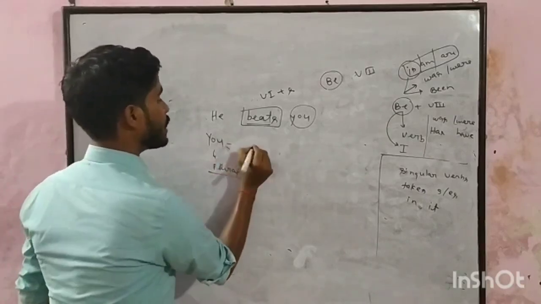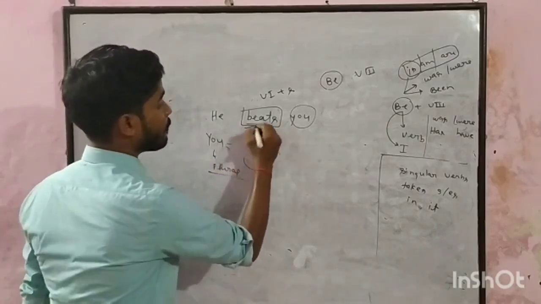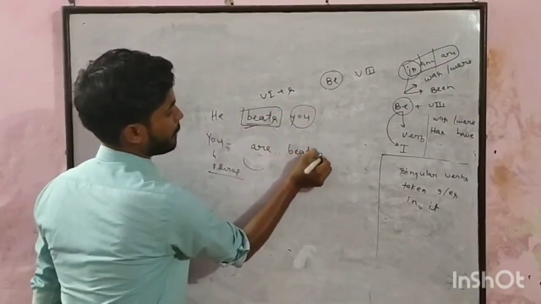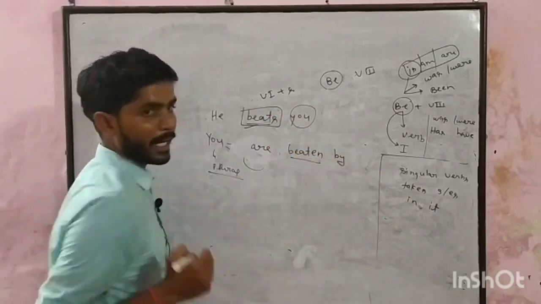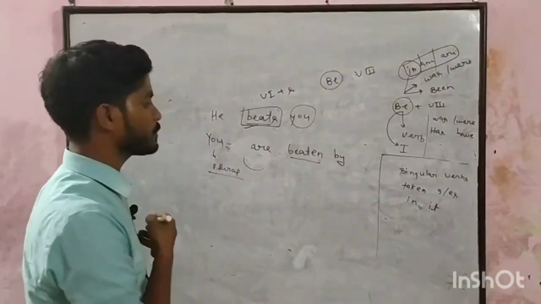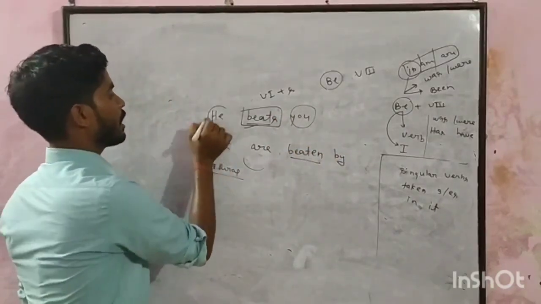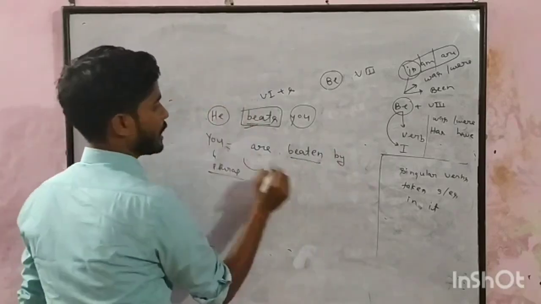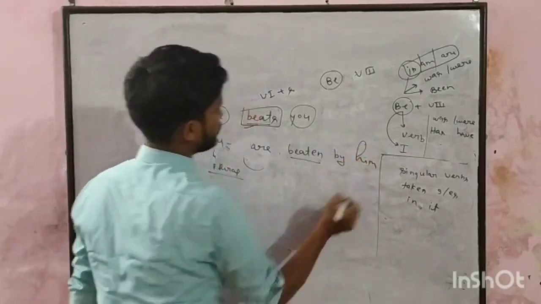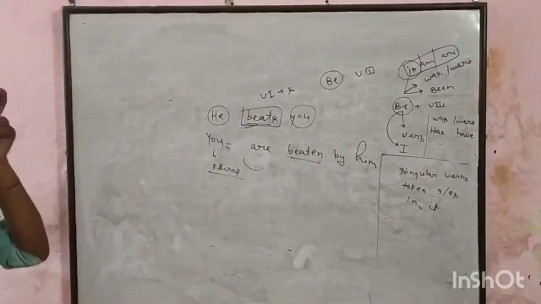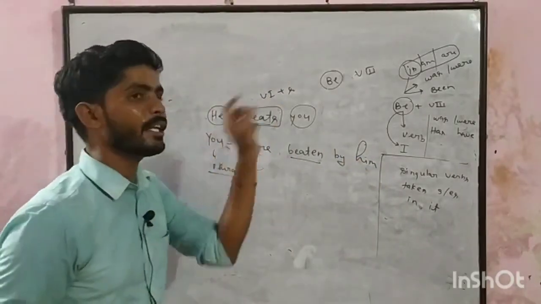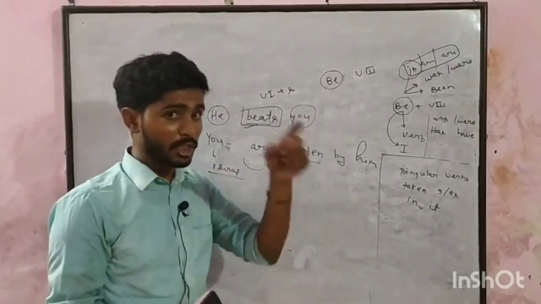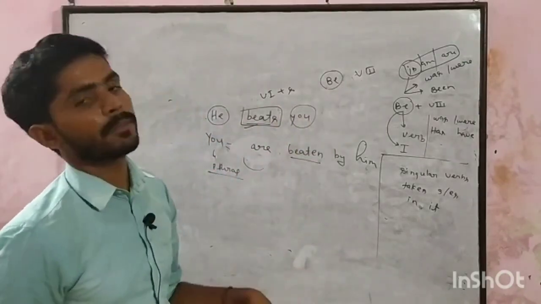Now, the third form of verb, that is beaten. You are beaten by. What is by? It is a preposition. Now the objective case of he is him. You are beaten by him. He beats you, you are beaten by him. It is a clear trick. You may say it is a concept, but it is as simple as a trick.